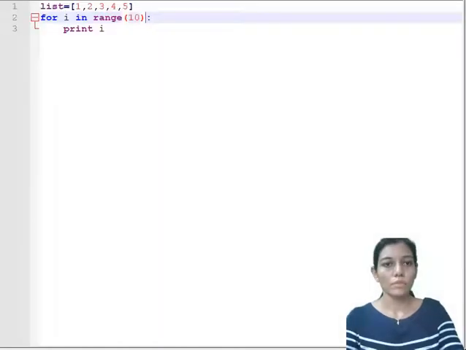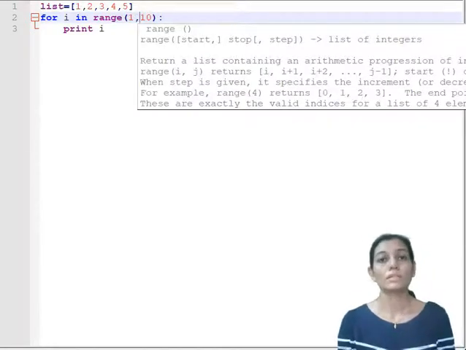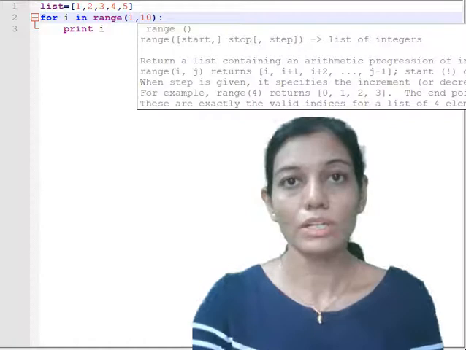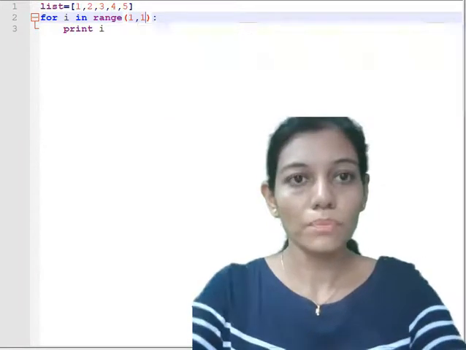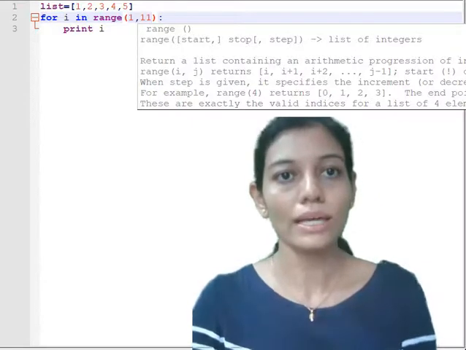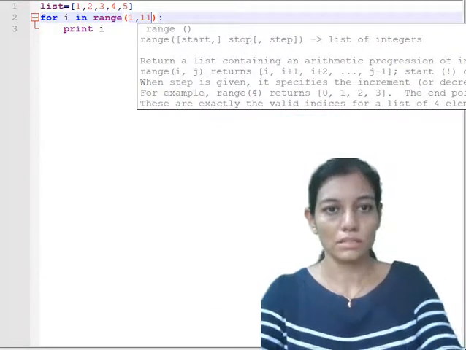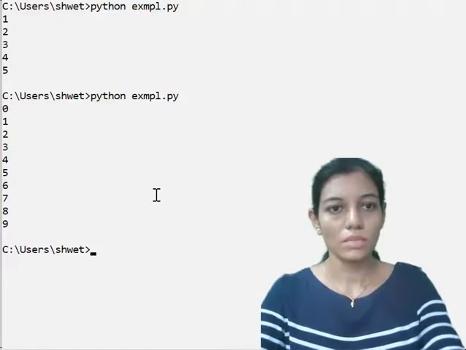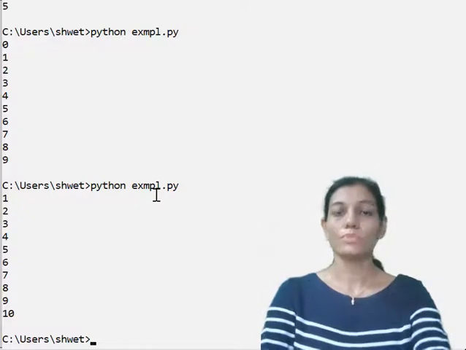Now if you remember, I can also specify the starting point. If I don't want to start with 0, by default it starts with 0, but I want to start with 1 and go up to 10, including 10, then this is the range you are supposed to give, right? Let us save this and execute it. See this, it is including 1 and going up to 10.